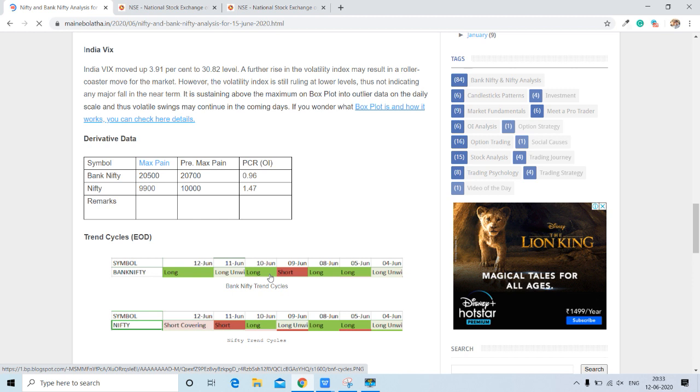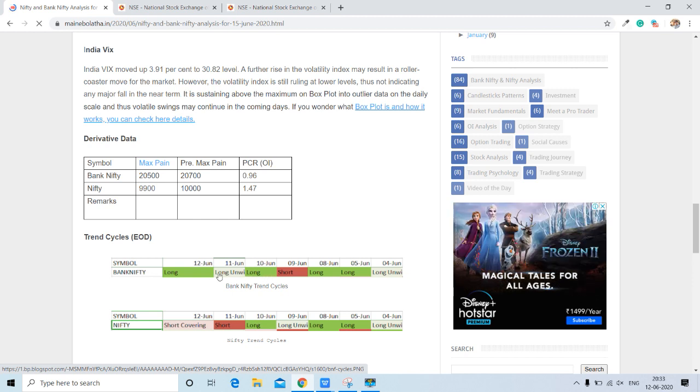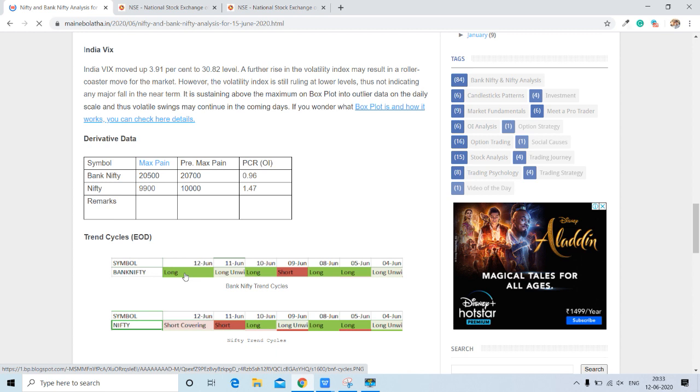And the trend cycle: see, Bank Nifty is showing some positive trend cycle, long unwinding, but Nifty is showing some mixed or bigger trend cycle, like long, short cover. This is confusing. And if we see the last 4 days, we can see long unwinding, long, short cover. In the last 4 days, 4 different cycles. This is simply discrete confusion. So we have to be careful on Nifty and Bank Nifty while trading.